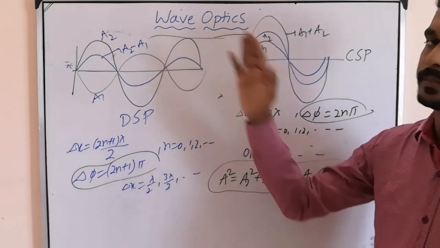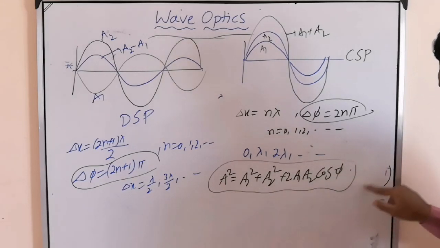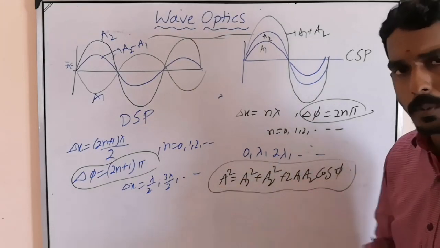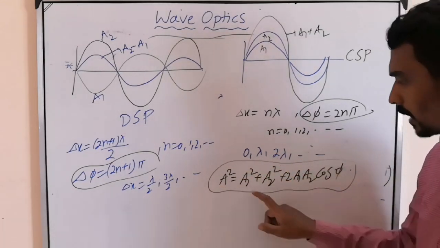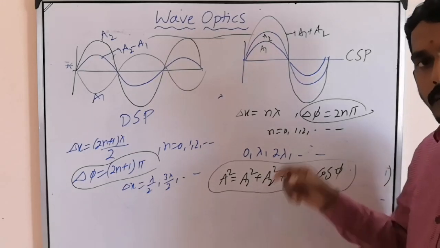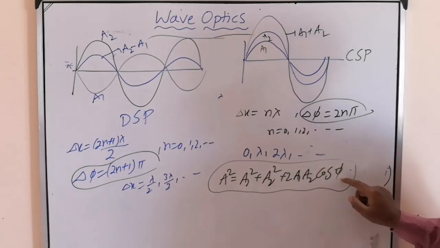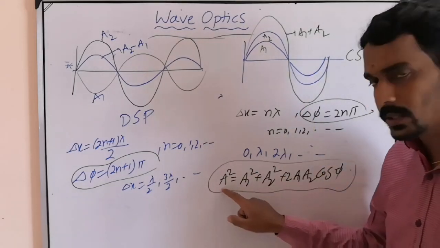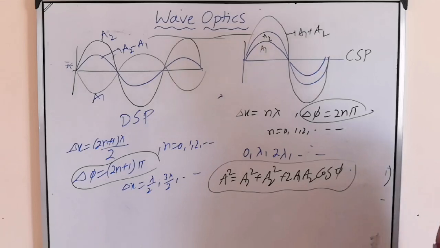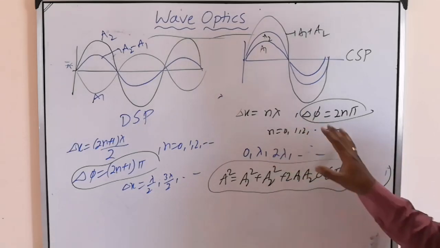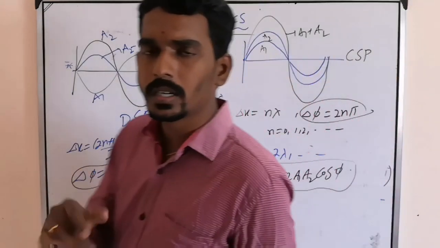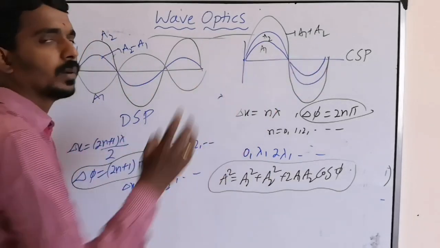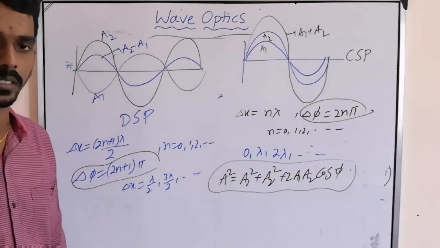A minus B. So this is the generalized formula for superposition of two waves with amplitudes A1, A2 with phase difference phi. Then they behave like one single wave having amplitude A. So this is the understanding of the difference between constructive superposition and destructive superposition.